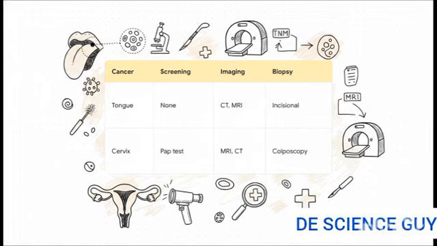Let's break it down. For the tongue, the gold standard is an incisional or excisional biopsy to confirm if it's malignant. That's usually followed up by CT or MRI scans to figure out the tumor size, see if there's local invasion, and check for nodal metastases using the TNM staging system.